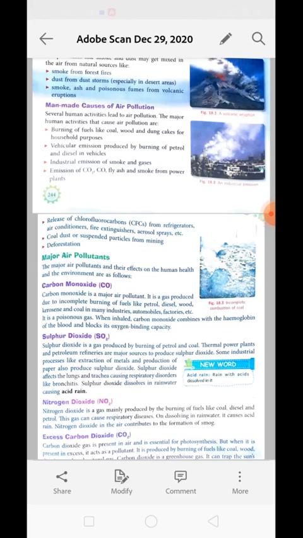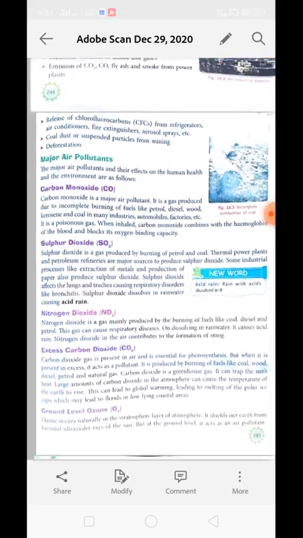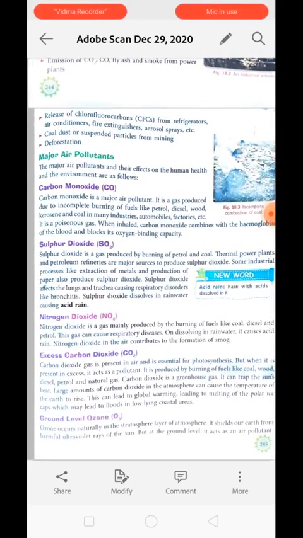Now we will discuss the major air pollutants. The first major air pollutant is carbon monoxide. Carbon monoxide is a major air pollutant. Why? Because when this gas is inhaled, it has a harmful effect in the body. Our hemoglobin, which is responsible for carrying oxygen to every cell of the body, has more affinity toward carbon monoxide. Means when both molecules, oxygen and carbon monoxide, are present, hemoglobin will choose carbon monoxide.